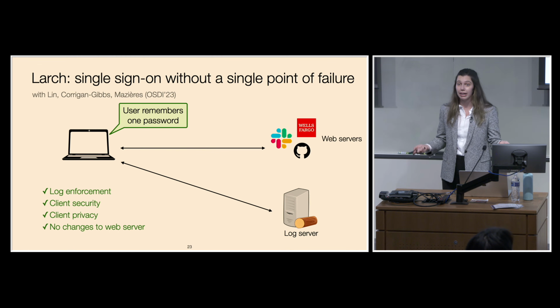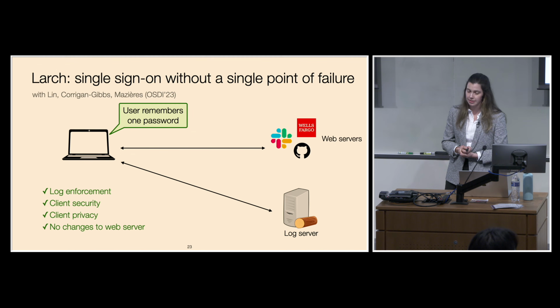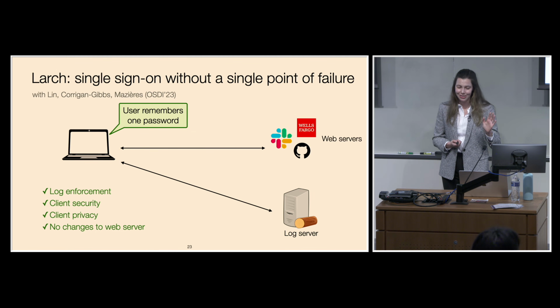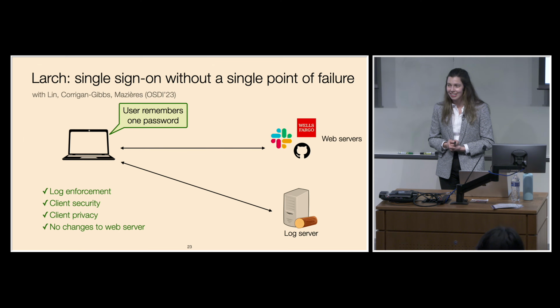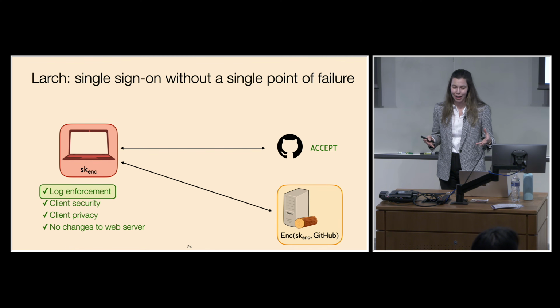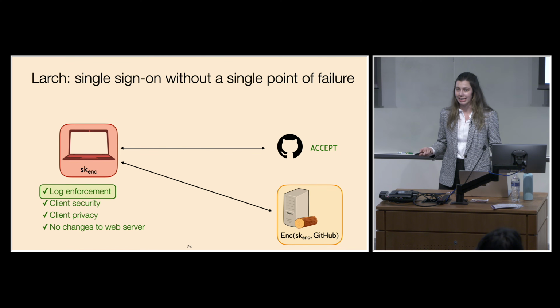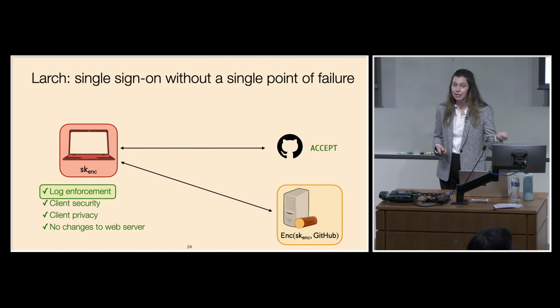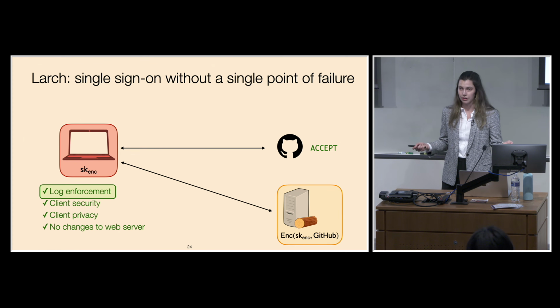They don't even need to be aware that this new Larch log server even exists. I'm going to walk through these properties in a bit more detail. So we want this log enforcement property where we ensure that every authentication, whether it's made by an honest user or an attacker that's stolen user secrets or broken into the user's device, is correctly logged at the log server.